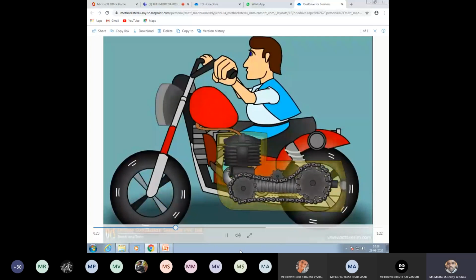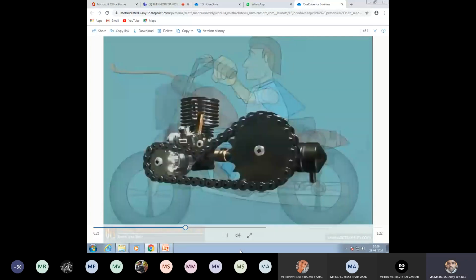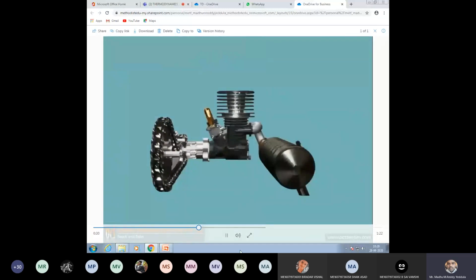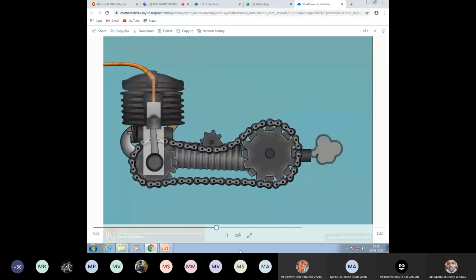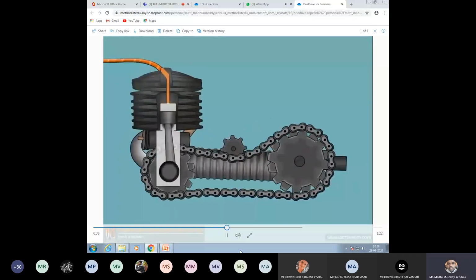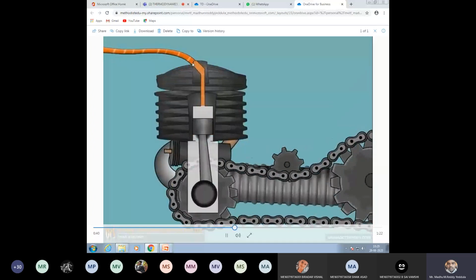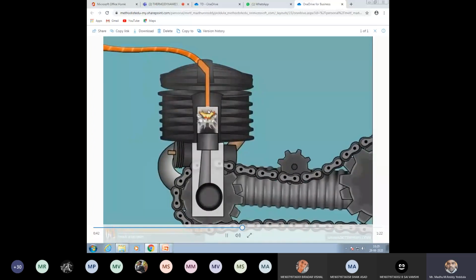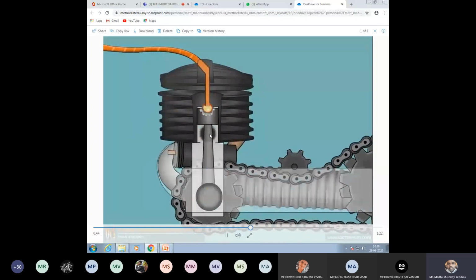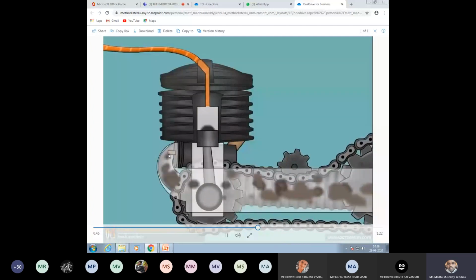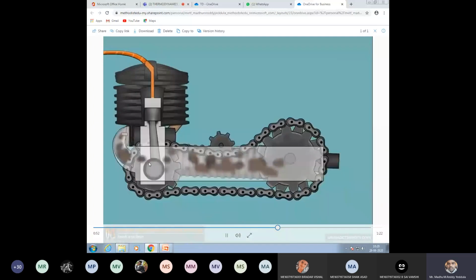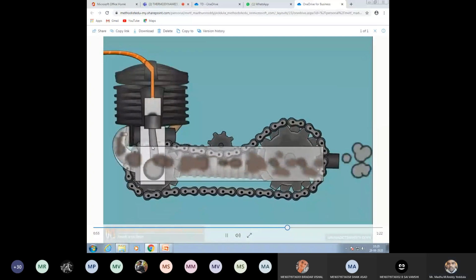Now you can see the piston cylinder, how they are moving with respect to each other. The relative motion between the piston and cylinder, you can see. The piston is reciprocating from the top. The fuel is coming into the cylinder, and due to the compression of the piston, it is getting burned, thereby you are getting the exhaust. Actually, this is the movement of the piston. Reciprocating motion is converted into rotary motion by using the connecting rod.